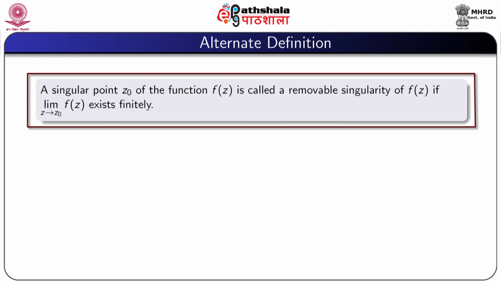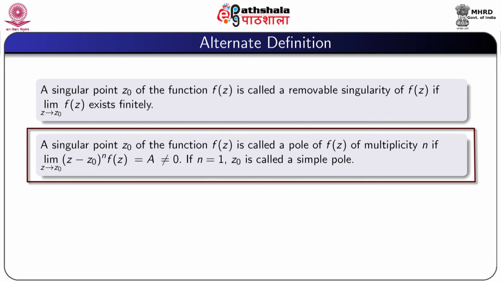So, an alternative definition of removable singularity, pole and essential singularity. A singular point z0 of the function f(z) is called a removable singularity of f(z) if the limit as z tends to z0 of f(z) exists finitely.